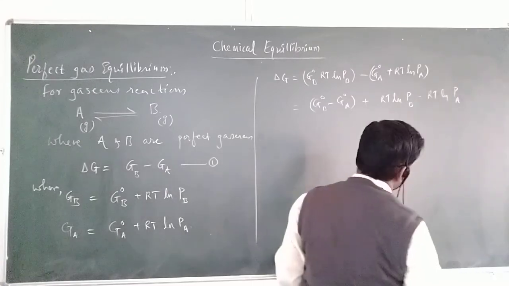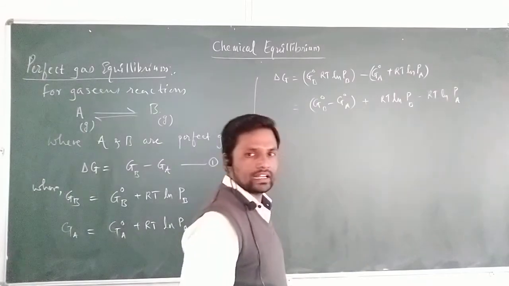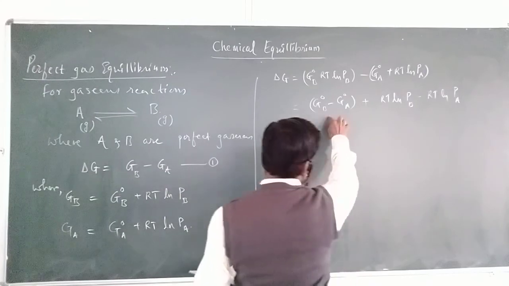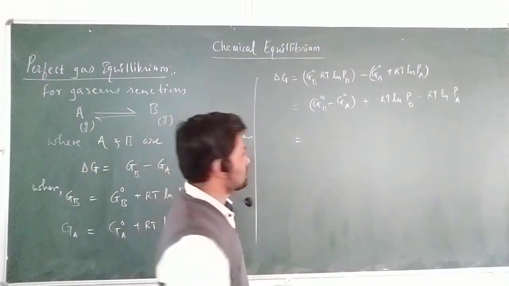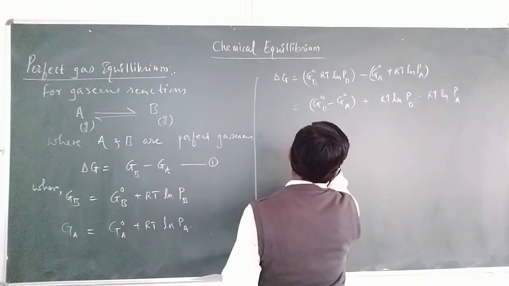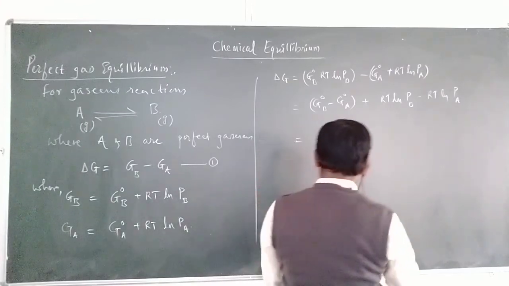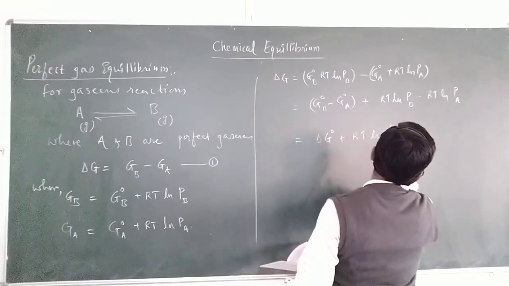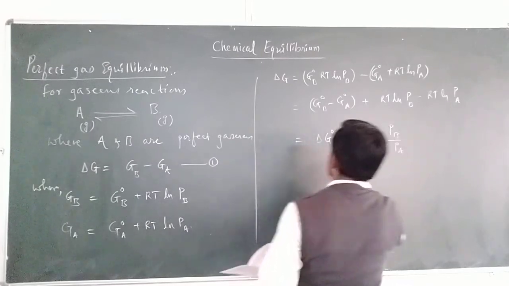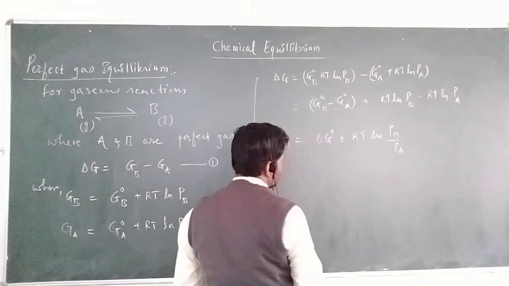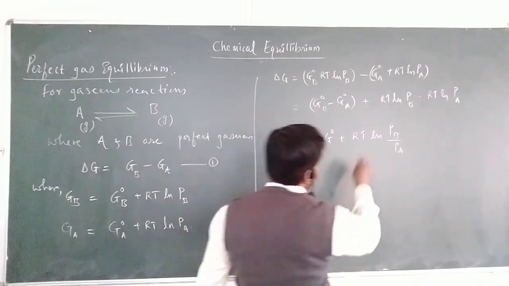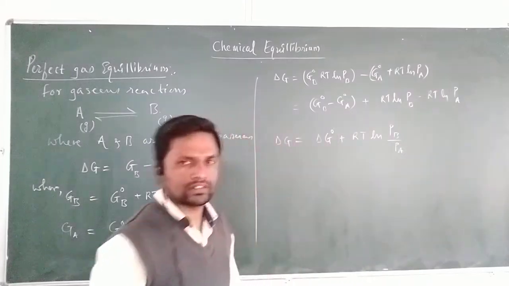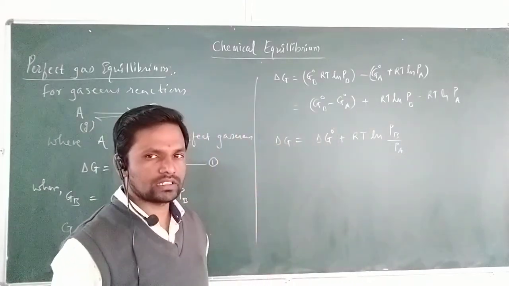With the help of the ln, this becomes a ratio. So G naught B minus G naught A is delta G naught, and delta G equals delta G naught plus RT ln of Pb upon Pa. We know that this is how the ratio appears whenever logarithms or natural logs are there.